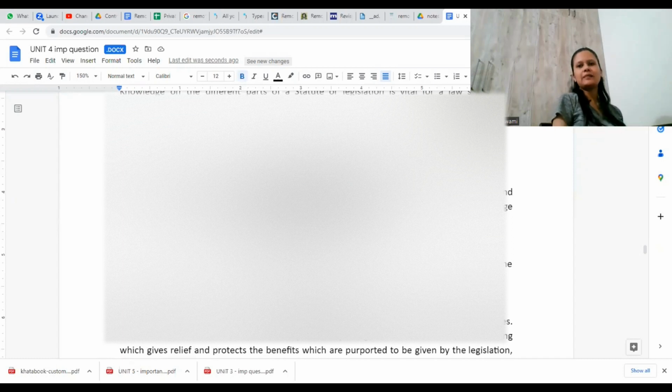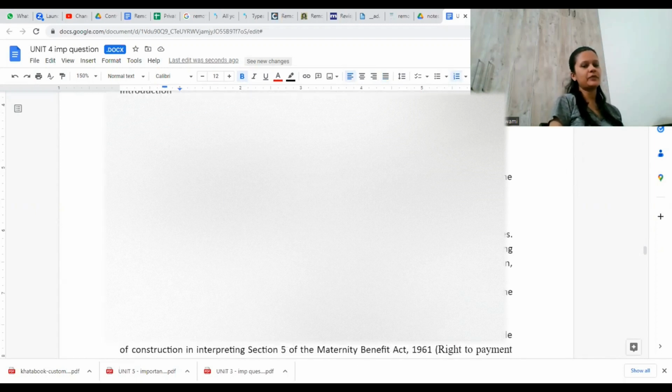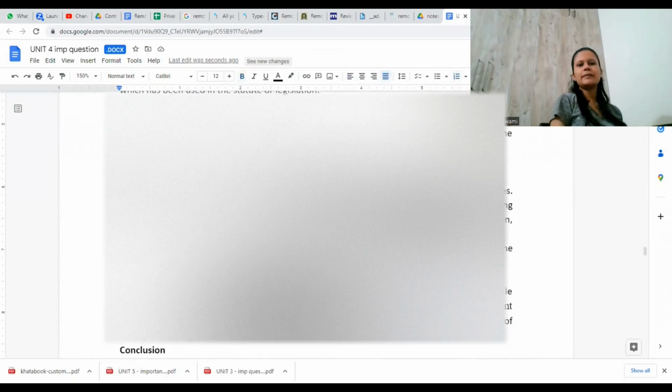Now, from the name only, these rules give us an indication of what it might be. Like when we say beneficial, it is talking about some benefit, right? Now, what sort of benefit is it? We will see it. Okay, what is the beneficial rule of construction? So, the beneficial rule of construction involves giving the widest meaning possible to the statutes.